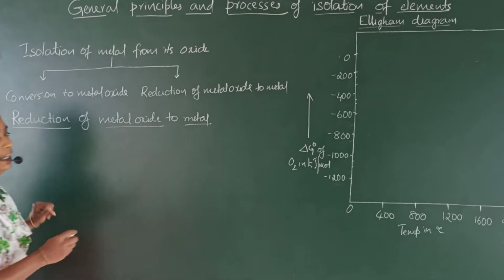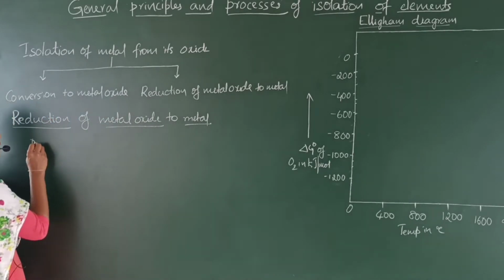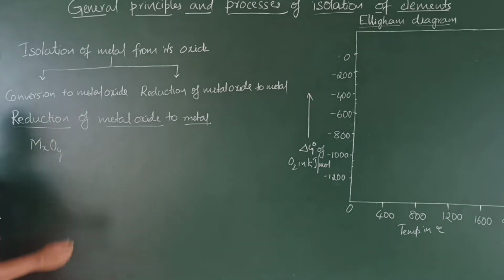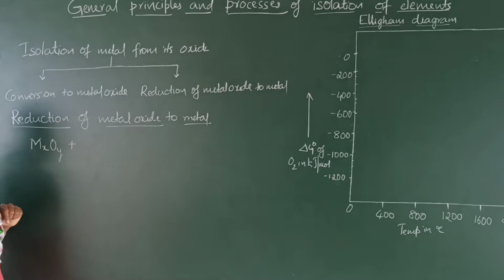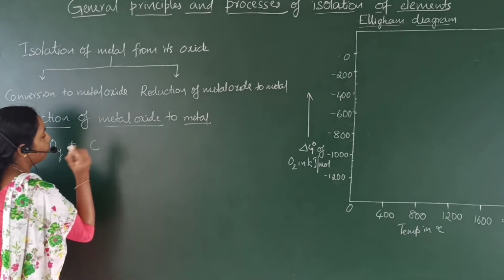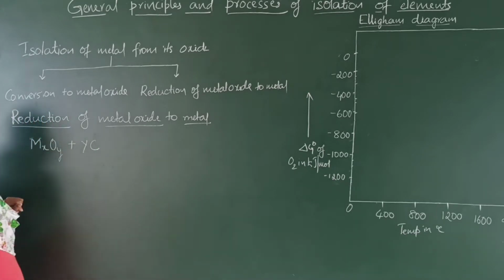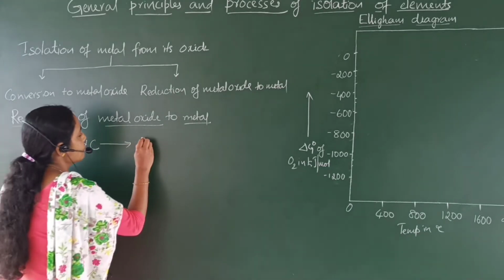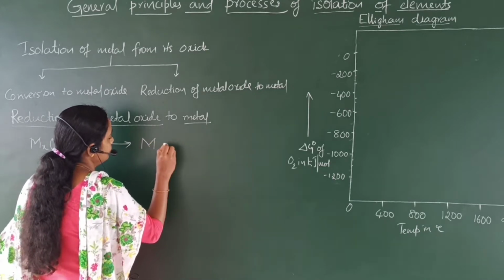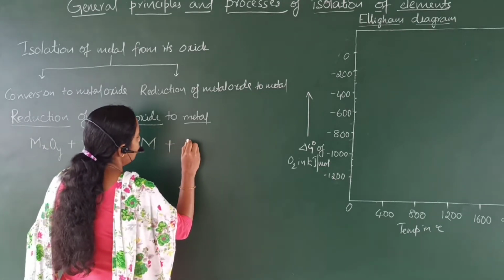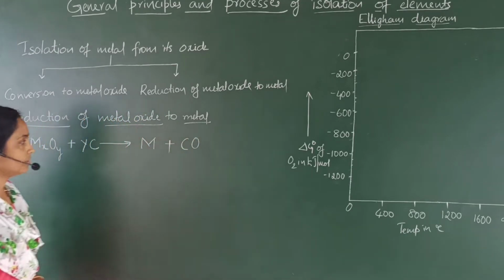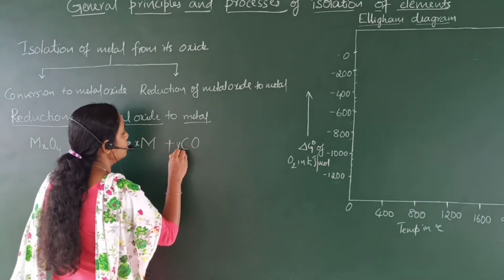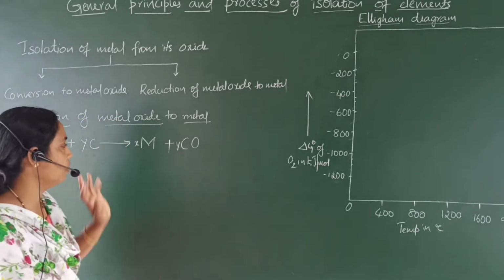I will write the general equation of reduction of metal oxide to metal. MxOy, this is the general formula of metal oxide. This metal oxide is reduced by coke. I will use 5 moles of coke. Coke reduces metal oxide to metal and coke is oxidized to carbon monoxide. X moles of the metal is formed and Y moles of carbon monoxide is formed.